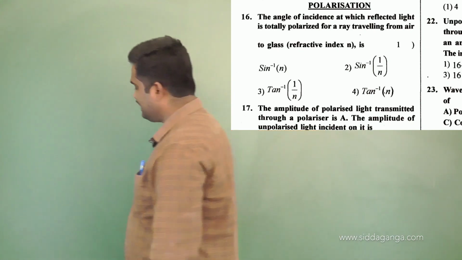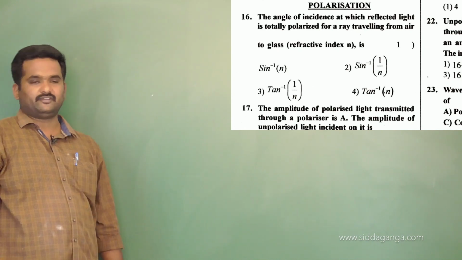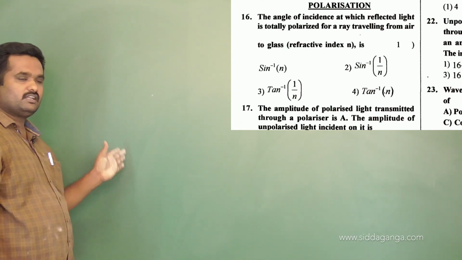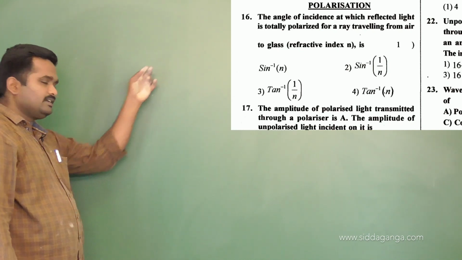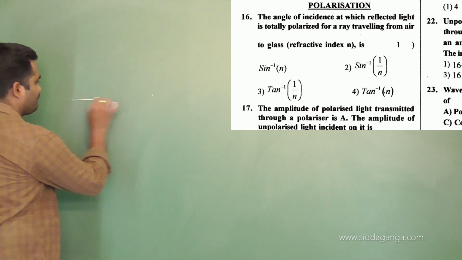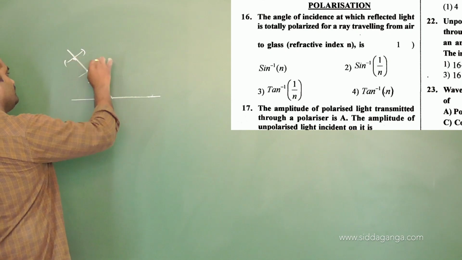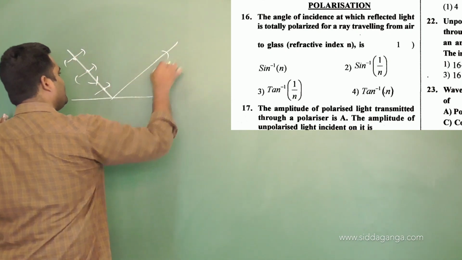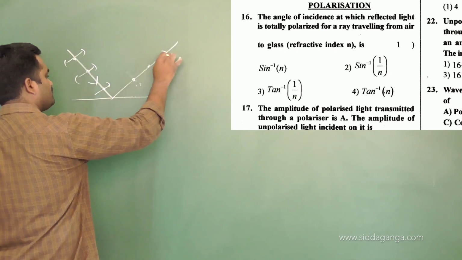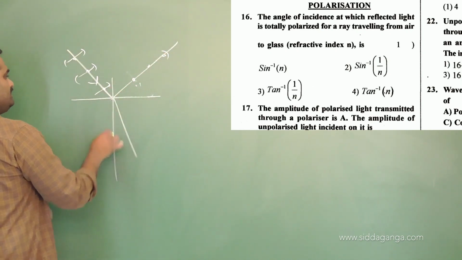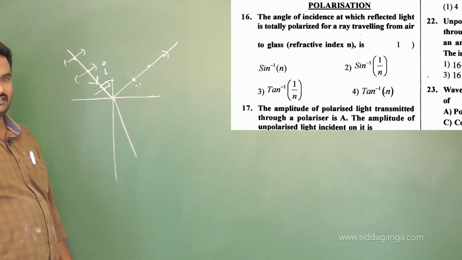What is that? When a light ray is incident on a refracting surface, not reflecting, a part of the light undergoes reflection and a part undergoes refraction, we have studied. If the reflected light is completely plane polarized, and the incident light is unpolarized, having both dot and arrow components, then the reflected light has only dot or only arrow components. The angle of incidence for which this happens is what we used to call Brewster's angle.